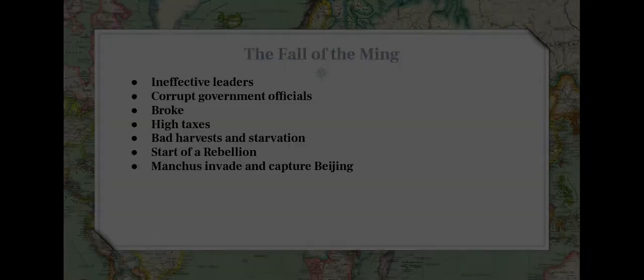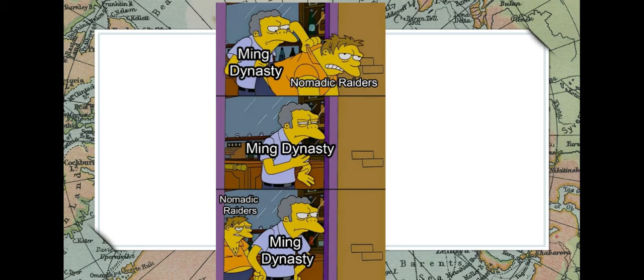And there's this fun little meme I saw here. So you see the Ming Dynasty, nomadic raiders. That means people that wander around, but they're big groups of them, especially, I'll talk about here in just a second, in this basically big plain area, there's huge hordes of them. So you see him throwing out nomadic raiders. Well, then you see at the very bottom, nomadic raiders are behind him. Well, the Manchus are nomadic raiders, and it's sort of funny that they throw them out, and then they get thrown out by nomadic raiders.